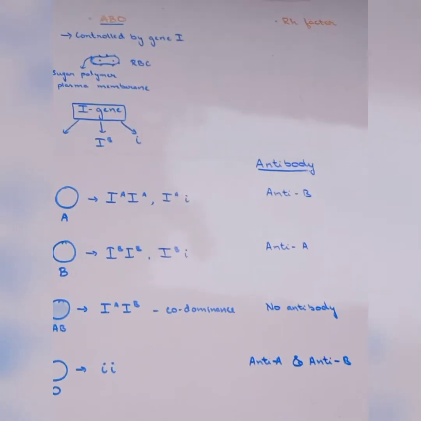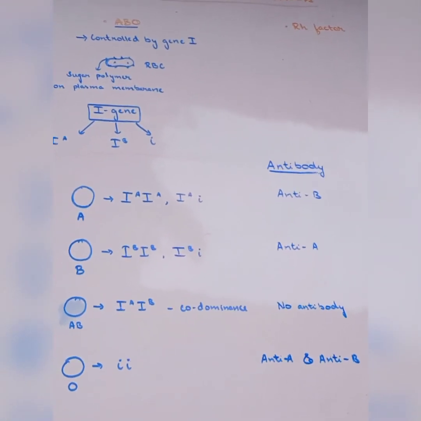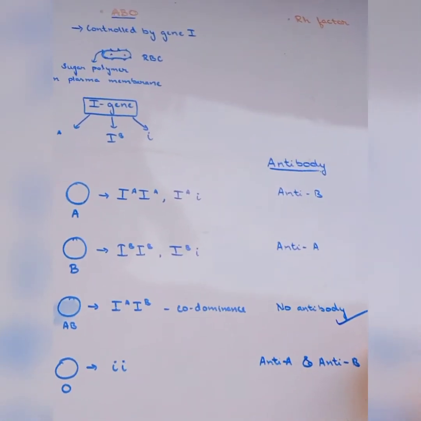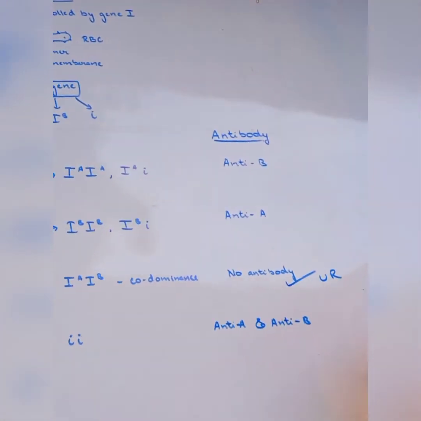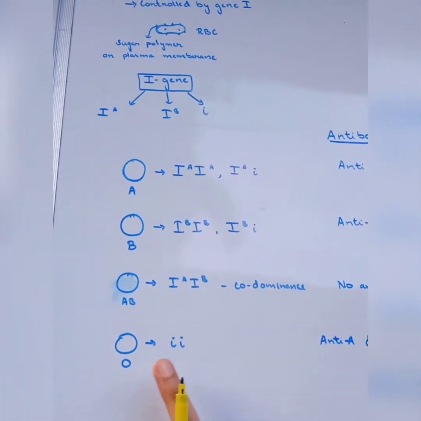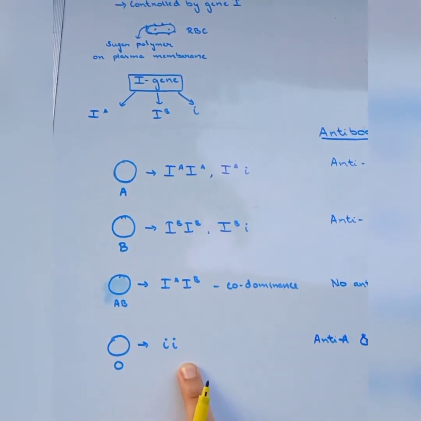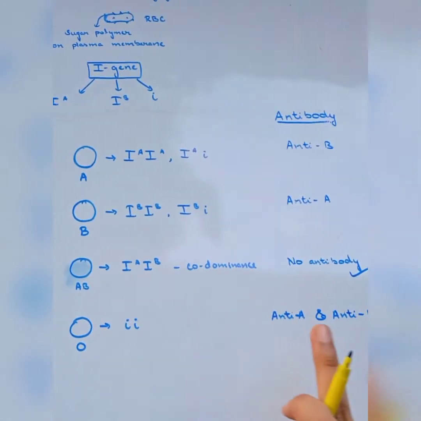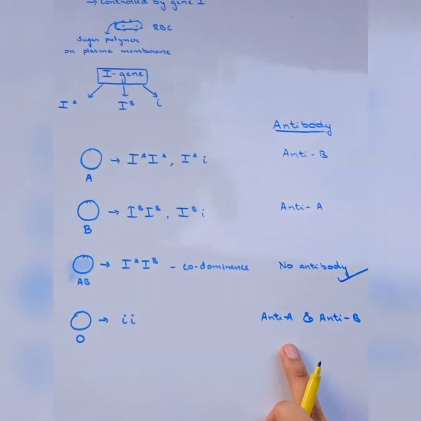And this is the reason blood group AB is known as universal recipient, while in the case of O blood group it has no antigen, thus it has antibodies against both anti-A and anti-B.